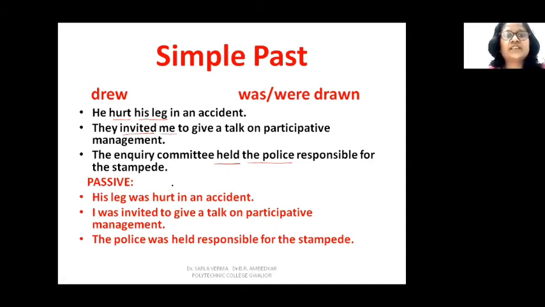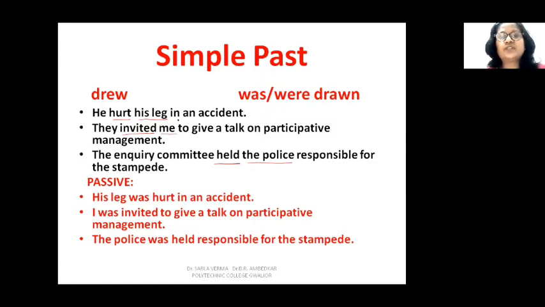First, his leg was hurt in an accident. He hurt his leg, so his leg was hurt in an accident. We have changed the sentence into passive by making the object the subject, by placing the object in the subject's place. The sentence was in past tense, so his leg was hurt. Third form is hurt only. Then me was your object, and when it comes into the subject's place, the form will change to I. So subject pronoun is I.